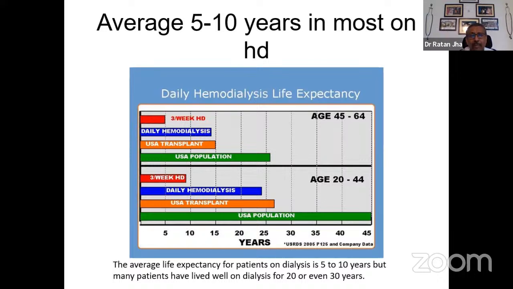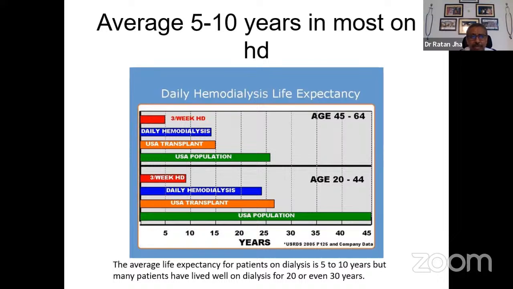What is shown in the upper half of the slide is that patients in the age group of 45 to 65 is the commonest age group on dialysis throughout the world. The person who receives a conventional 3 times per week dialysis, the longevity is 5 years compared to about 10 years in people who are younger with the same 3 times frequency of hemodialysis.